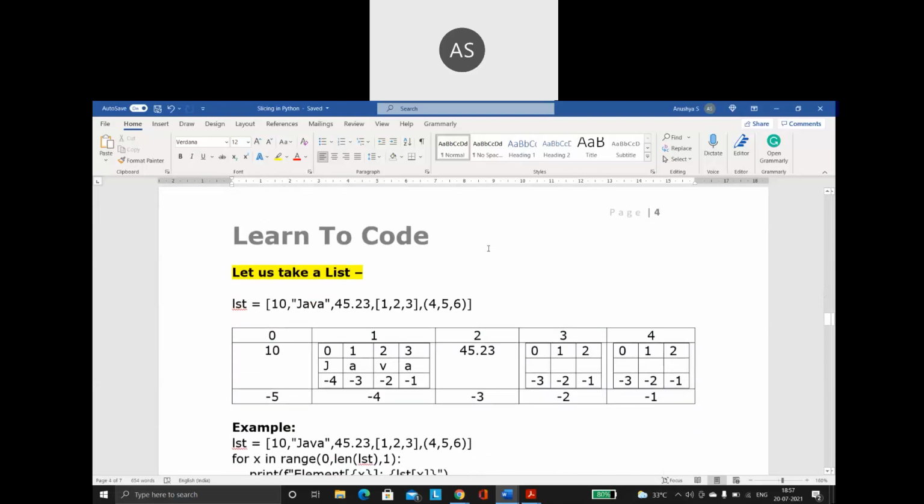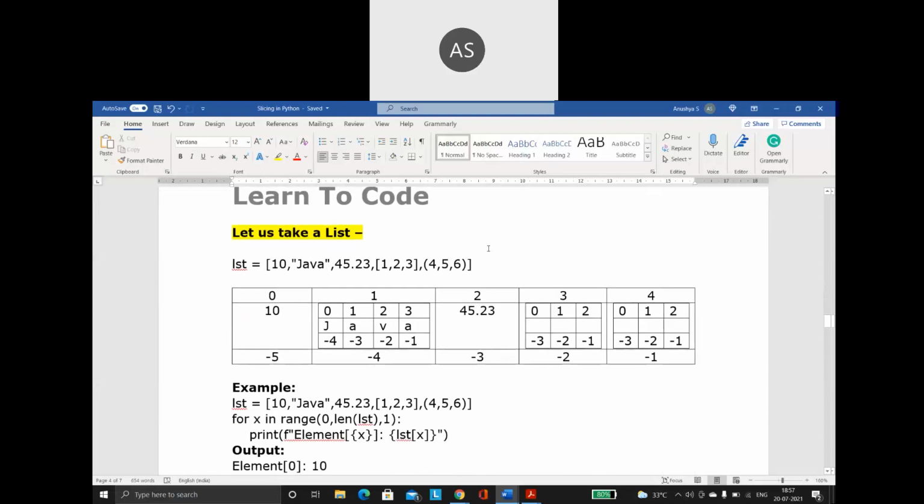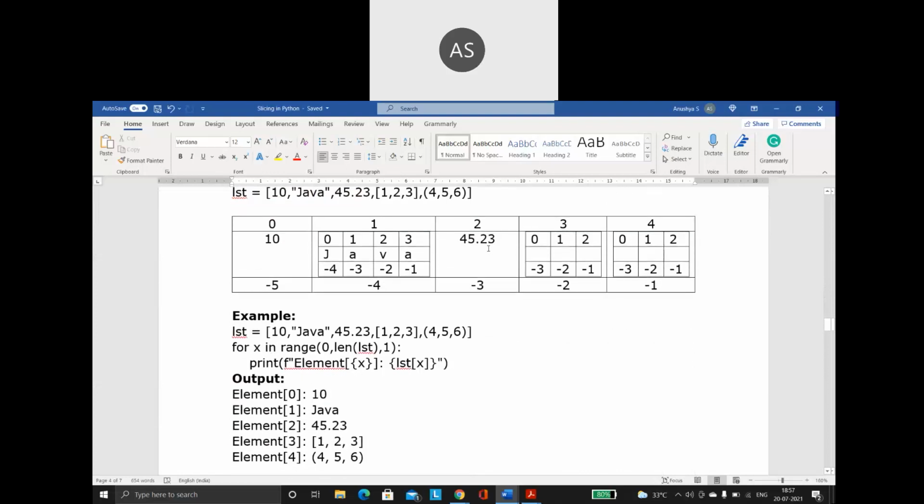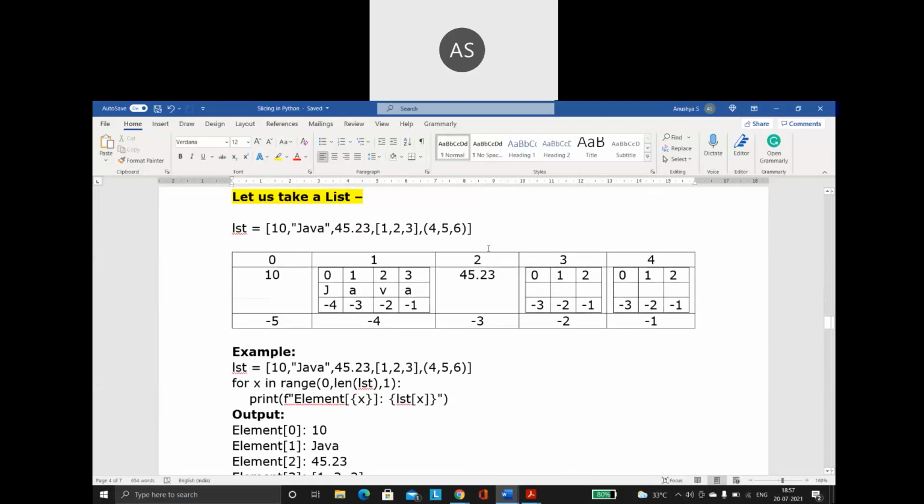Now, before going into the slicing, there is one very, very important thing that you have to understand. Let us say this is the list I'm having. So this is the first element, this is the second element, this is the third element, this is the fourth element, and this is the fifth element. So how is it going to get stored internally?